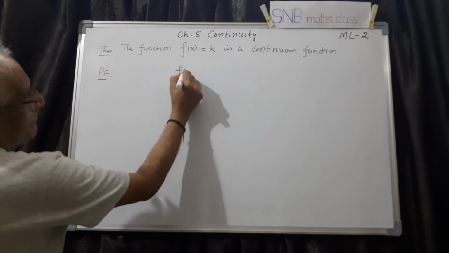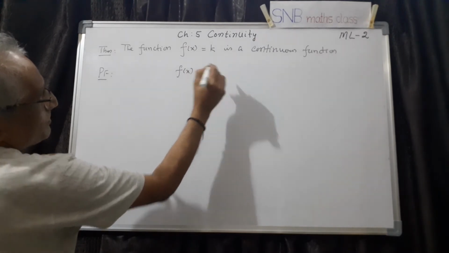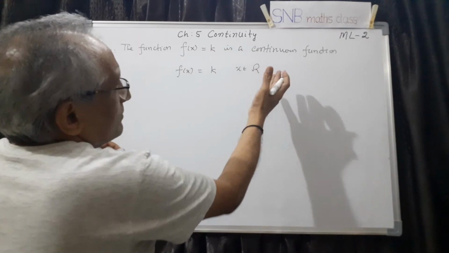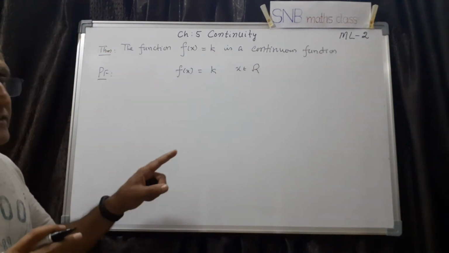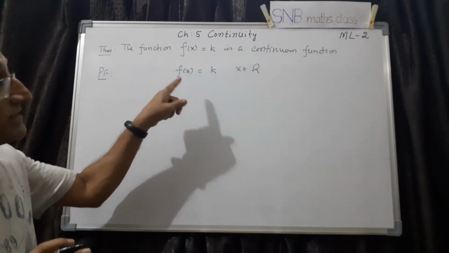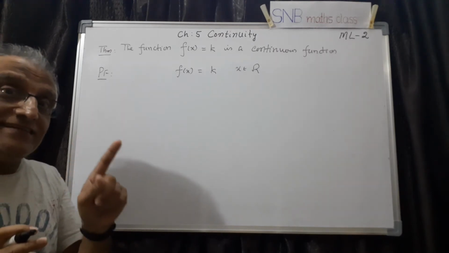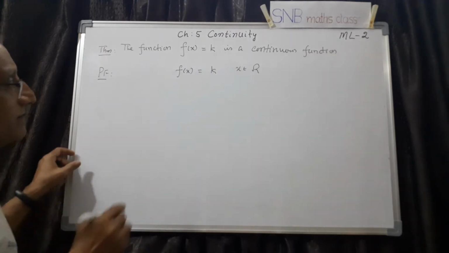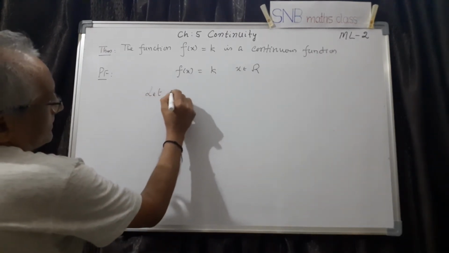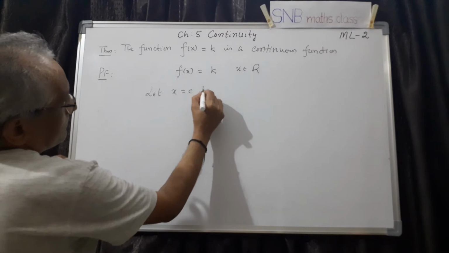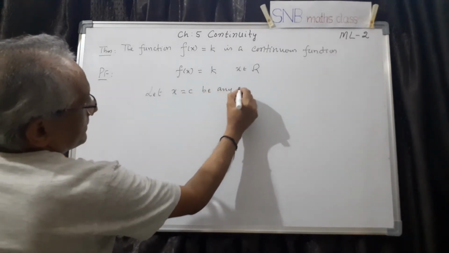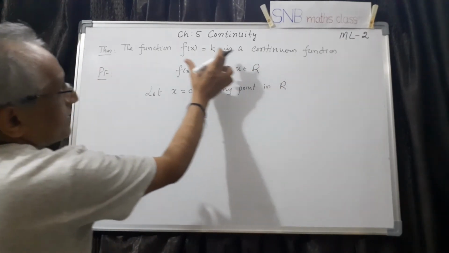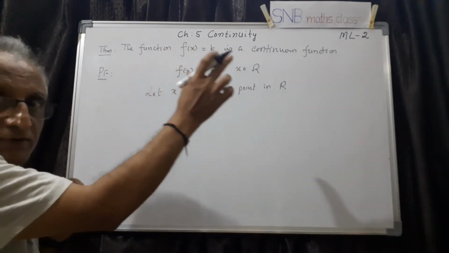Consider f of x equal to k and x belongs to R, because it is defined for all real values. Now I will show that this function is continuous at x equal to c. What is c? It is an arbitrary point. Since it is an arbitrary point, it should be continuous everywhere. Therefore let x equal to c be any point in R, that means the entire interval minus infinity to plus infinity.